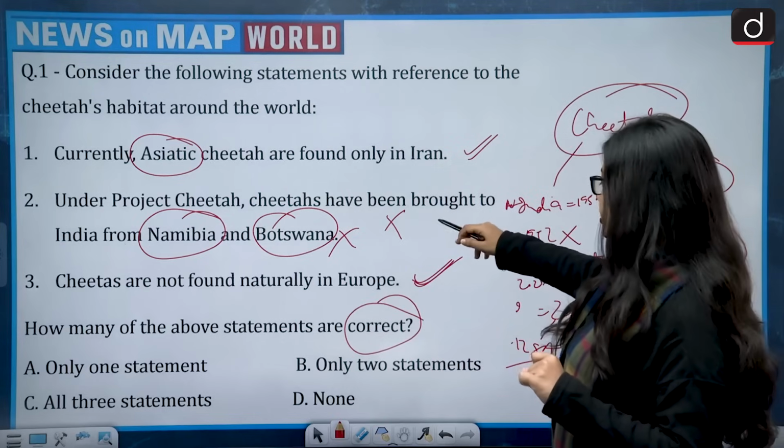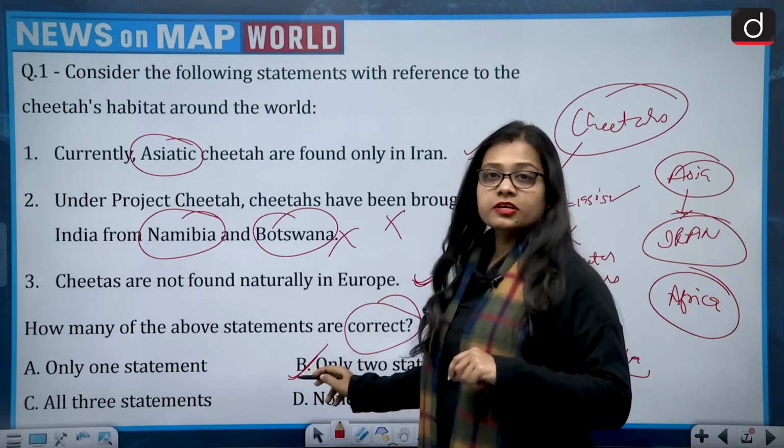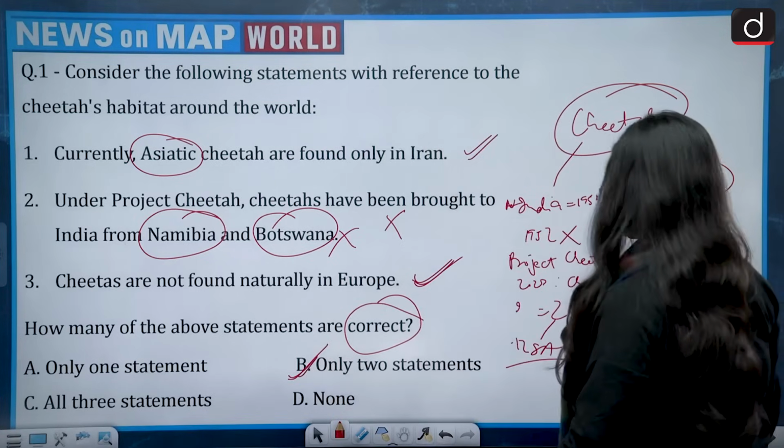Now we have to talk about the correct statement. So first is correct, second is wrong, and third is correct. It means only two statements, that is option B is correct. Only two statements are correct.